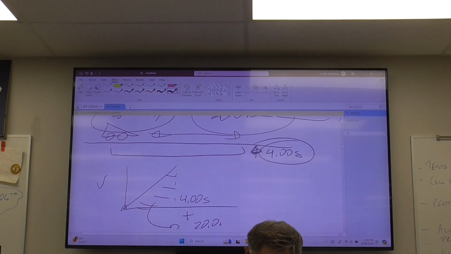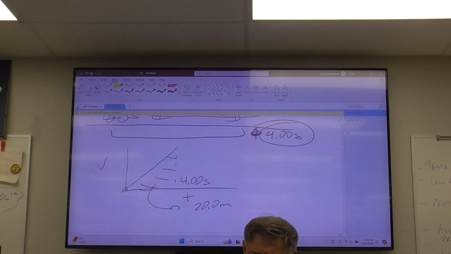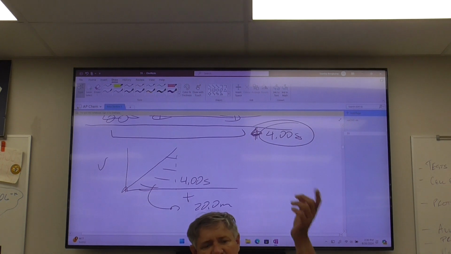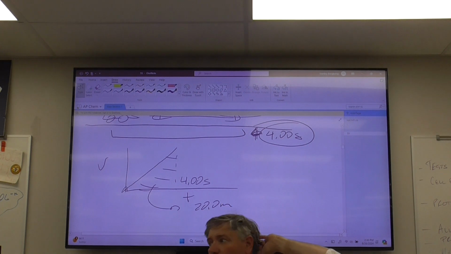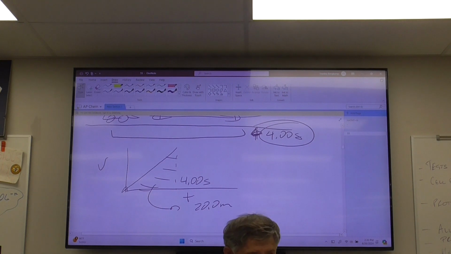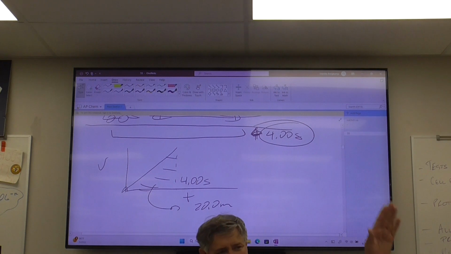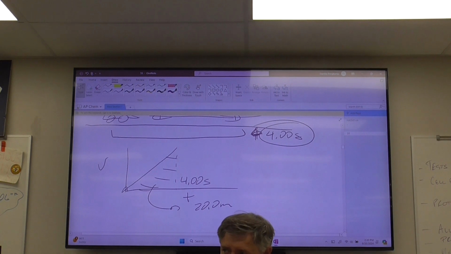That's that 20 meters. So could I do this? Could I take 20 meters and divide that by 4 seconds and go, well, the car is going 5 meters per second? No. Bad. Don't do that. Why? Because that's the distance over time, and it is not moving at a constant velocity. Do not take 20 meters and divide it by 4 seconds and go, oh, it's moving at 5 meters per second. I will lose my physics mind if you do that. Okay? And then I'm going to have to write very sarcastic things on your paper, which I hate doing.